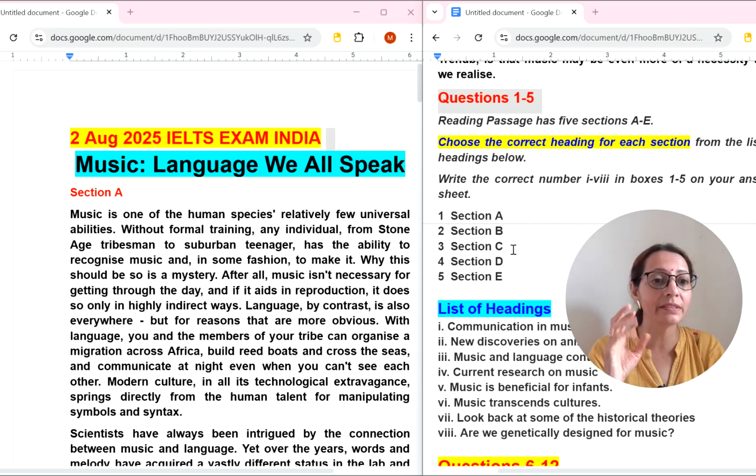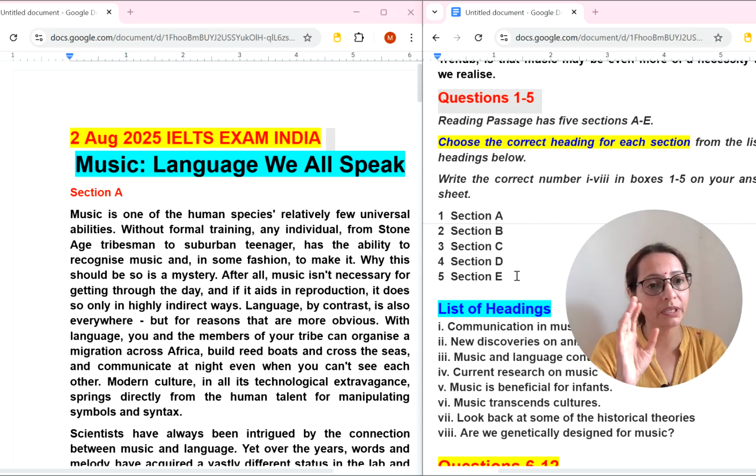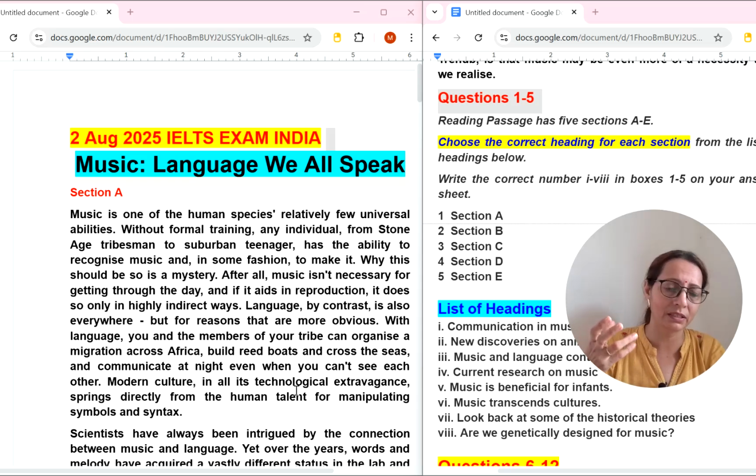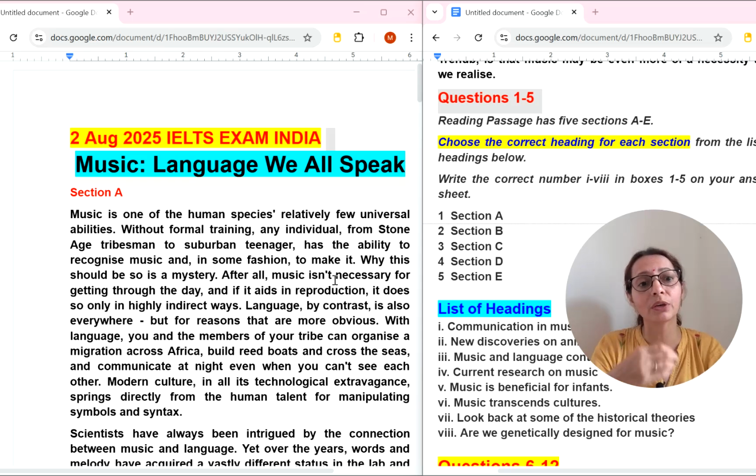In IELTS reading, there are 2-3 types of question where you don't need to read so much. You don't need to understand so much. In fact, with the help of only keywords, you can get 5-6 correct answers out of 7 questions. And in list of heading type of question also, out of 7 questions, 5 headings you can easily get with the help of 1 or 2, 3 sentences, after reading the first 2, 3 sentences and the last sentence. In fact, first 2, 3 sentences will give you better clue for finding list of heading.